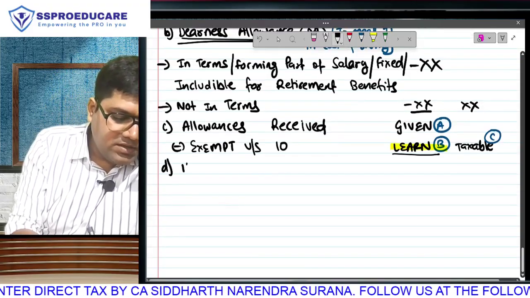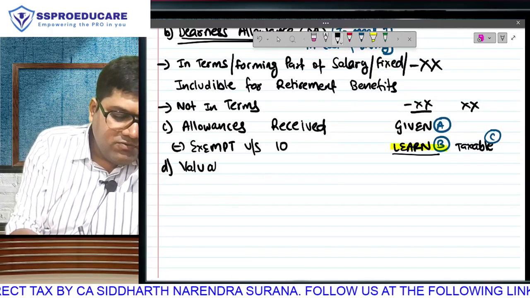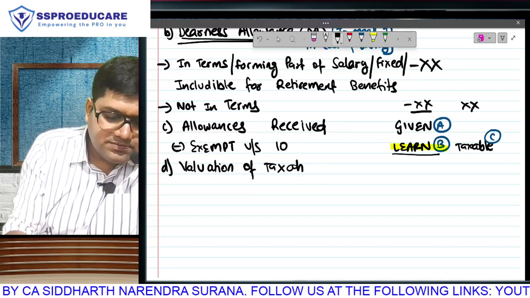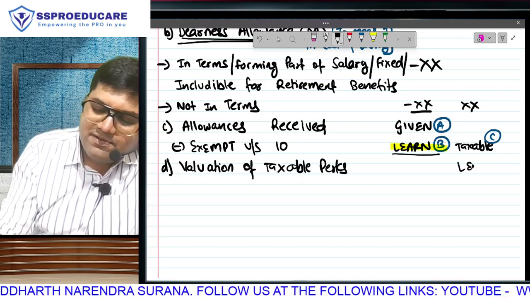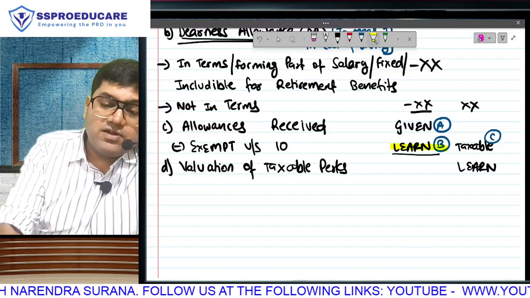There will also be some non-monetary benefits which your employer will give you. What do we learn when we calculate perquisites? Directly the taxable value, and we will write it in the outer column. So I say it one more time.